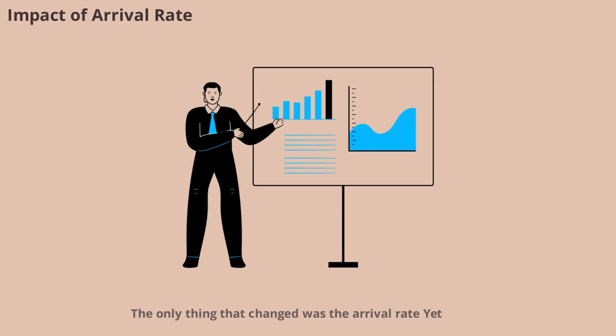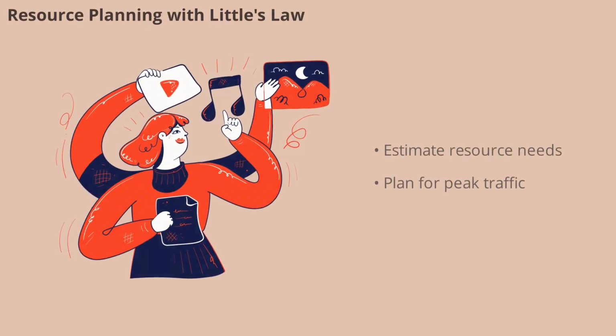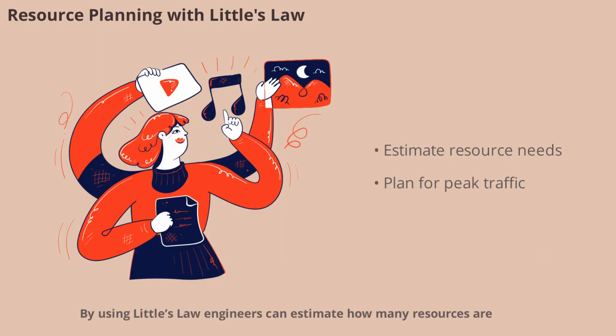Notice that in all these scenarios, the application code and response time didn't change. The only thing that changed was the arrival rate. Yet, the number of requests inside the system increased dramatically. This demonstrates how sensitive system load is to traffic changes and why monitoring arrival rates is so important for capacity planning. By using Little's law, engineers can estimate how many resources are needed to handle current and future traffic.